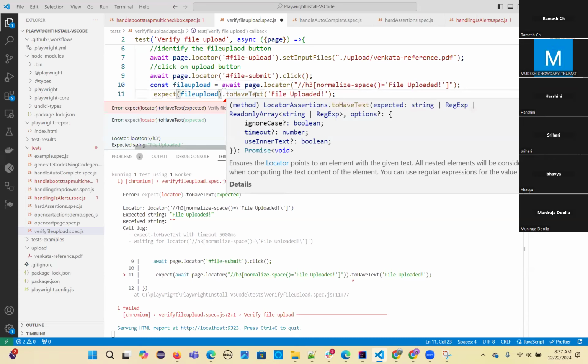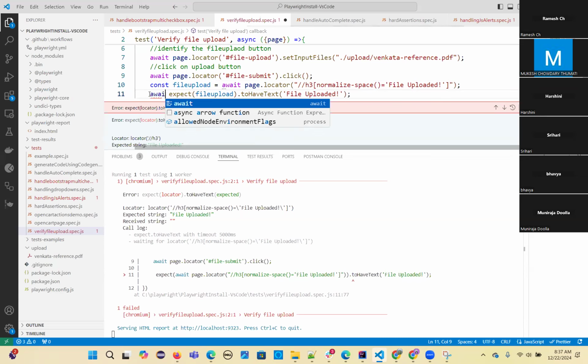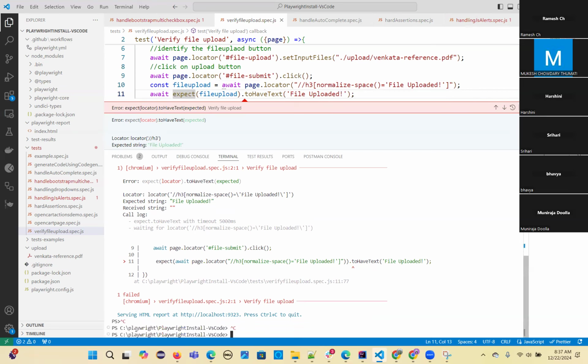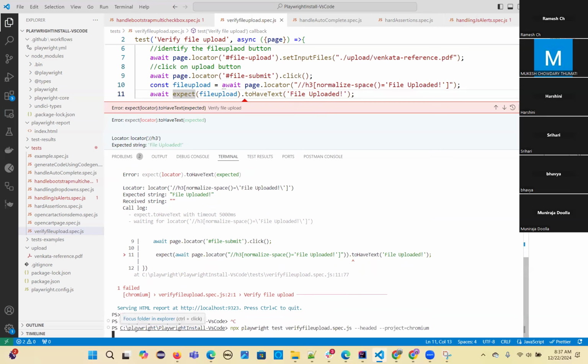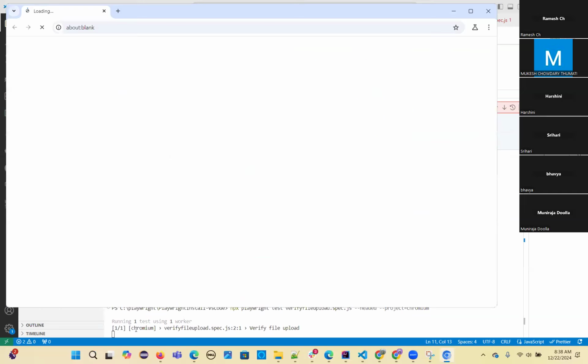Expected string. That's right, expected string is this one only. Put await for this also. So that locator should have that text.